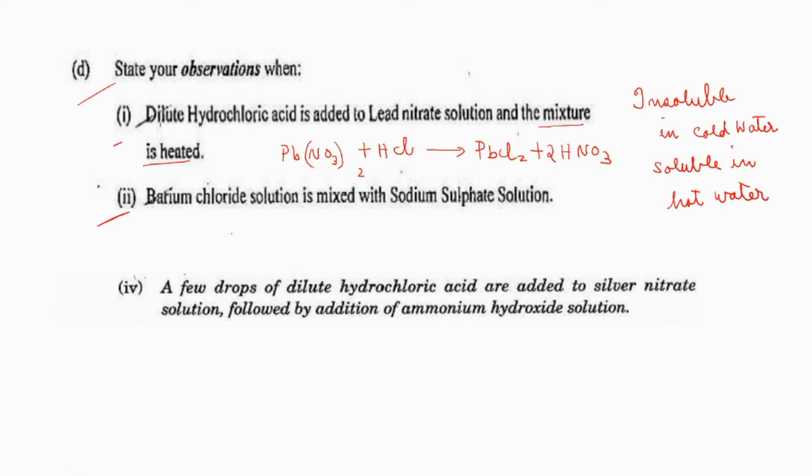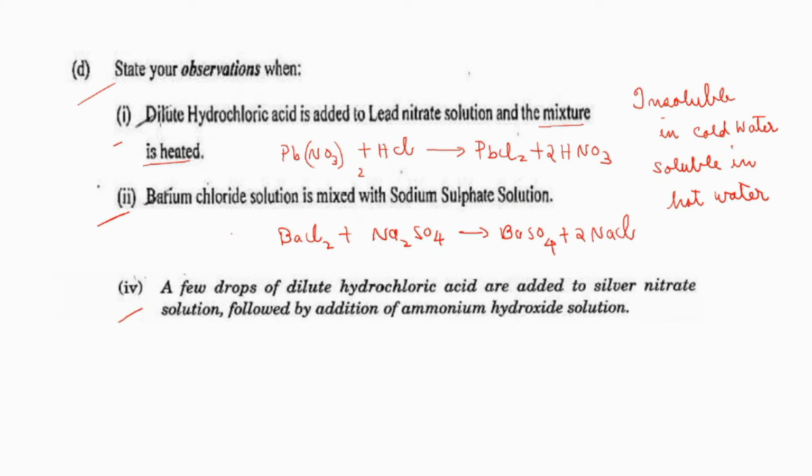Barium chloride solution is mixed with sodium sulfate solution. BaCl2 plus Na2SO4. What will be the product of the reaction? You will be getting barium sulfate. Along with that, sodium chloride also will be formed. Correct? So, what is the observation of the reaction they are asking? We know that barium sulfate is a white precipitate. But in addition to that, you can add one extra point. What is that? It's a white precipitate insoluble in all mineral acids, you should write. It won't be soluble in dilute nitric acid also, dilute hydrochloric acid also. Got it? So you should remember that also. We got the answer. See the next one.